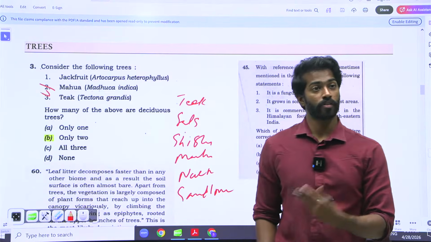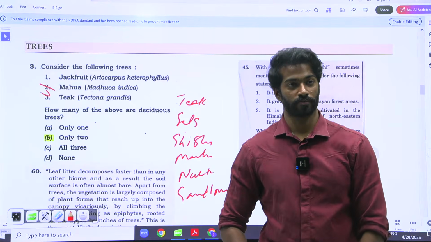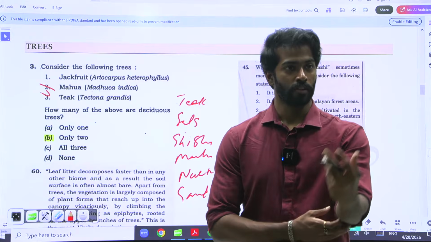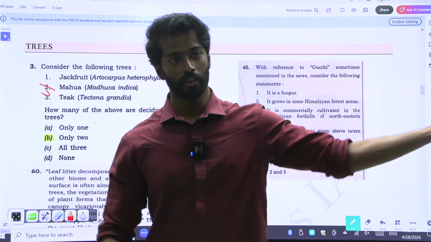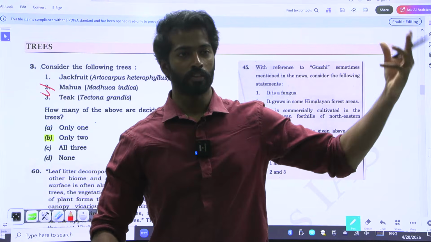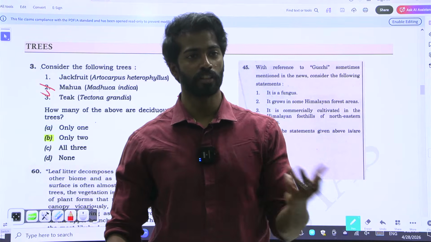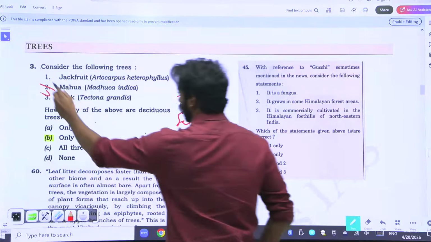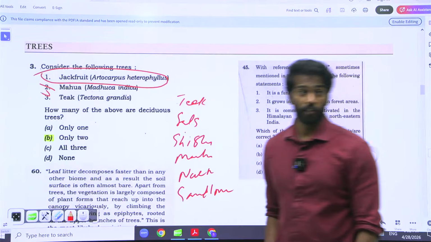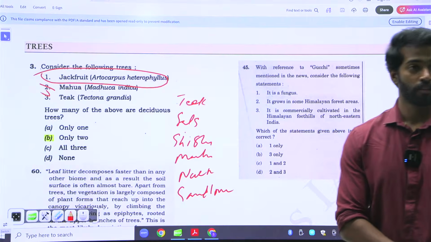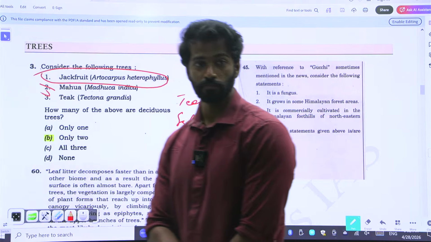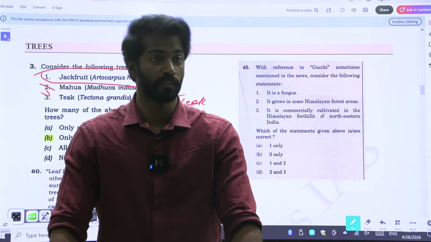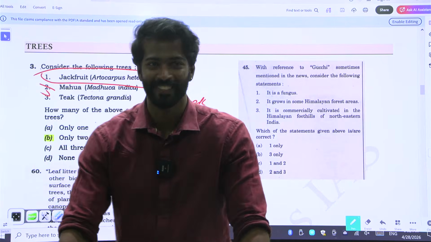But you don't know whether jackfruit is deciduous or not. It is a tropical fruit. Jackfruit is a tropical fruit, and it is found near the equator. Whenever some plant is present at the equator, what is it? Is it deciduous or evergreen? Evergreen. So that way you have to eliminate. Now, are all fruits evergreen? Which fruits are deciduous?